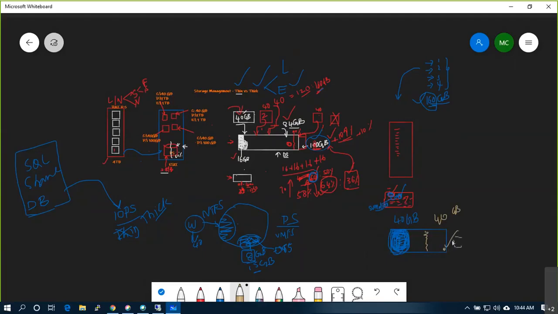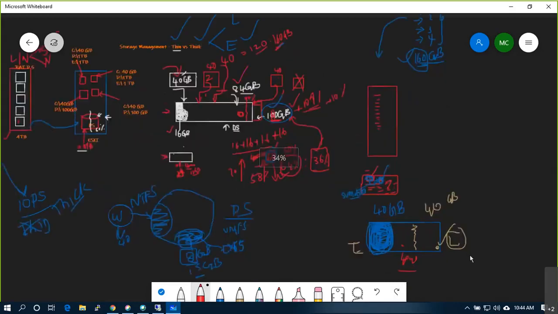This is lazy, this is eager. In between, thin will just create a pointer and say 40 GB, but it will not occupy any space. Thin. You getting what I'm trying to explain?